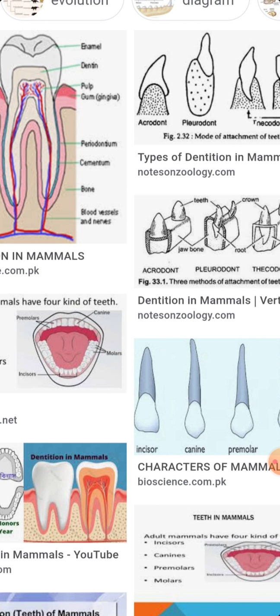Incisors are flat, chisel shaped teeth. They are used for cutting the food material. These are the front teeth, borne by the premaxillae in the upper jaw and the tips of the dentaries in the lower jaw. They are single rooted.